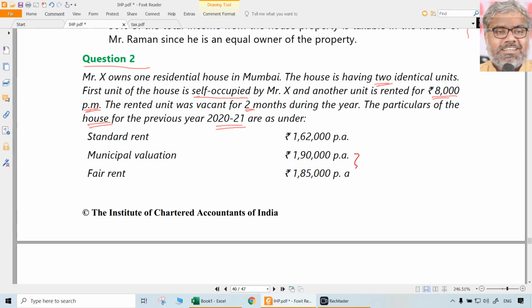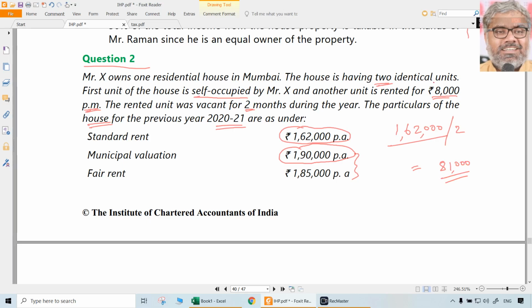Let us compare these things one by one. Municipal valuation and fair rent, first we should compare. Just because standard rent is given, we cannot start with that. Municipal valuation and fair rent, whichever is higher, 1,90,000 is higher. So 1,90,000 should be taken first for the entire house property. Then that has to be compared with the standard rent, whichever is lower. So 1,62,000 is lower. But that is for the entire house property. How much is the let out portion? Only half, since two identical units are given. So 81,000 is the expected rent for the let out portion.